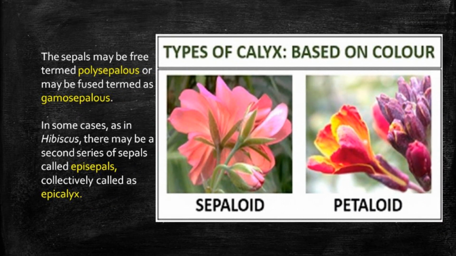The sepals may be free, termed as polysepalous, or may be fused, termed as gamosepalous. The calyx can also be divided on the basis of color in two parts, the sepaloid and the petaloid calyx. In some cases, as in hibiscus, that is China rose, there may be a second series of sepals and we call it the episepals, and they are collectively called the epicalyx.